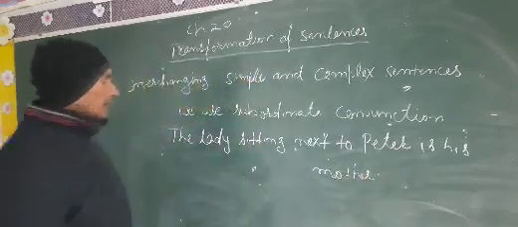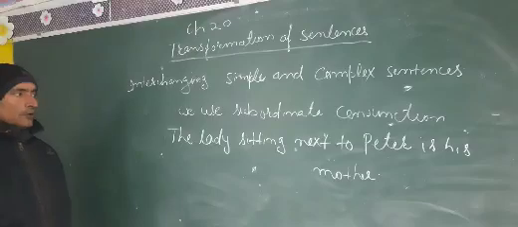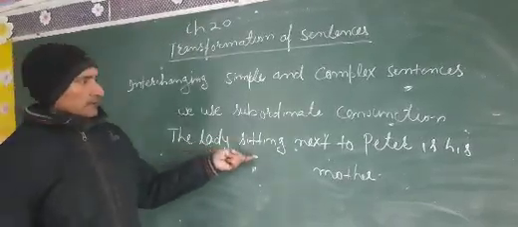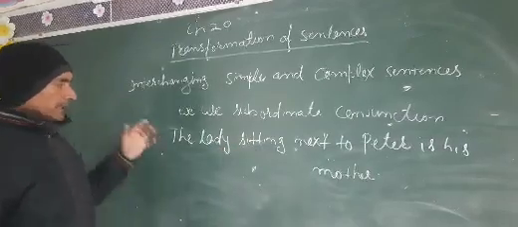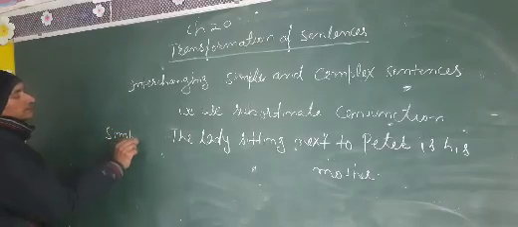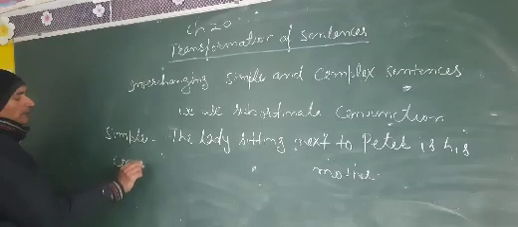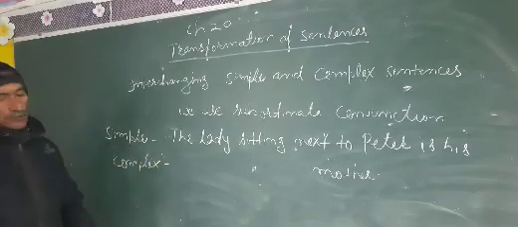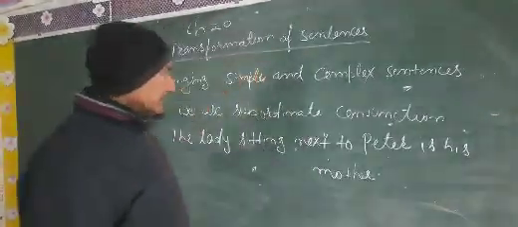This is an example of a simple sentence because there is only one subject, the lady, and one finite verb. We have to change it to a complex sentence. So now what will we do? The lady who is sitting next to Peter is his mother.